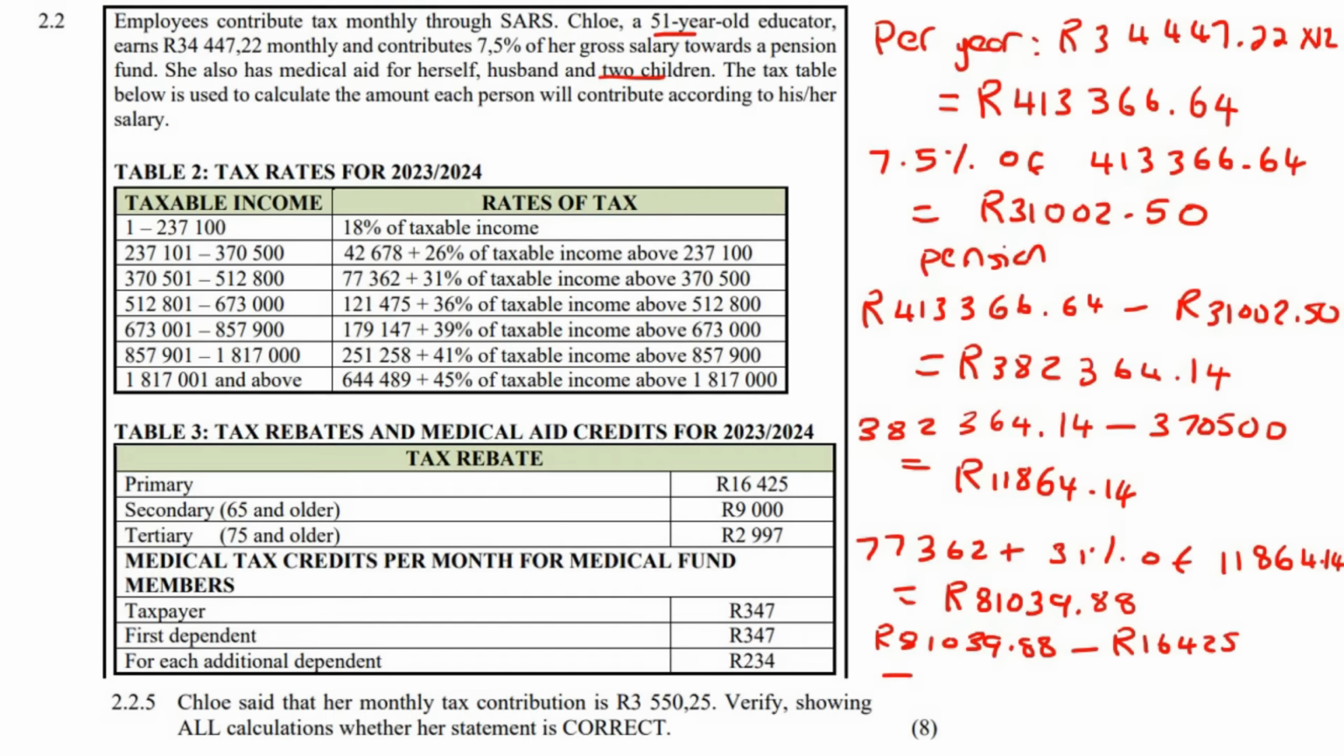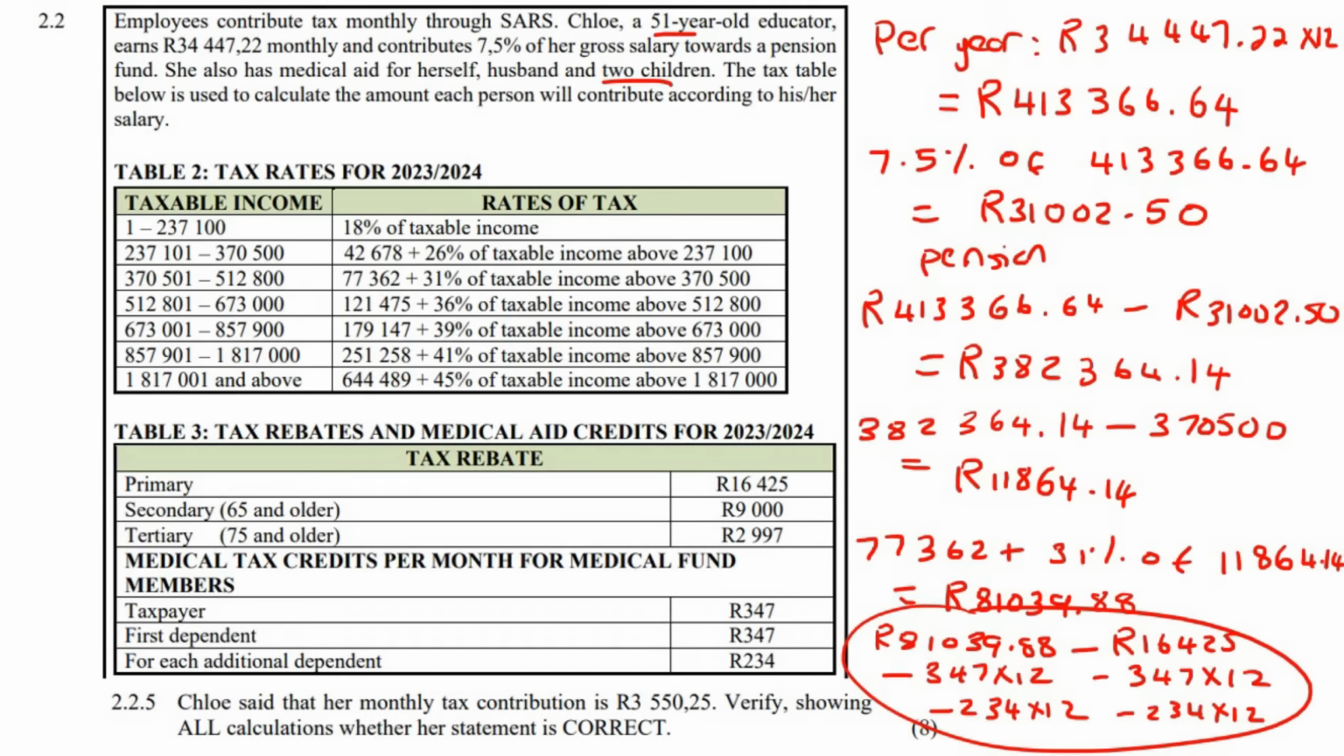So we're going to take off 347, but then we're going to say times 12 because there's 12 months in a year. That's for her. She's the taxpayer. Then for her husband, who's the first dependent, you see how it said here, herself, her husband, and her 2 children. So we're going to say minus 347 rand for him for 12 months. And then 234 rand times 12. That's for the first child. And then it says she has 2 children. So we're going to do 234 times 12.